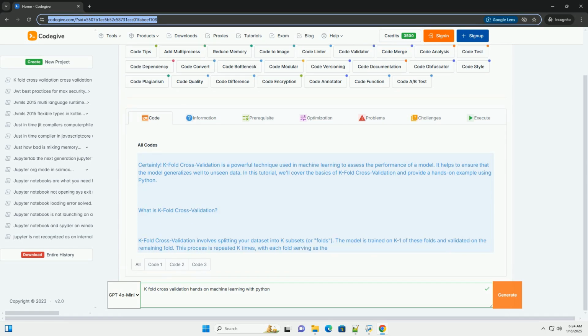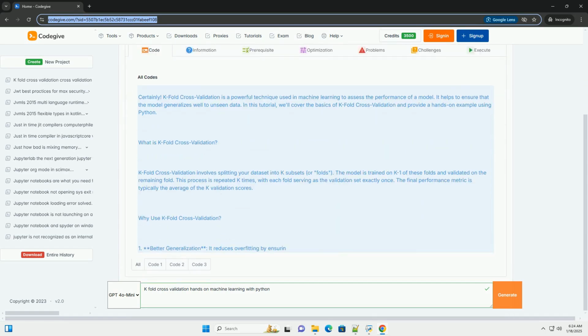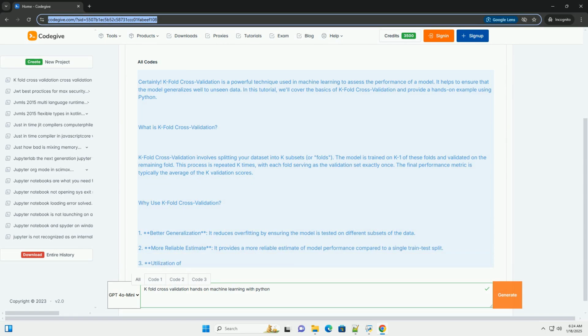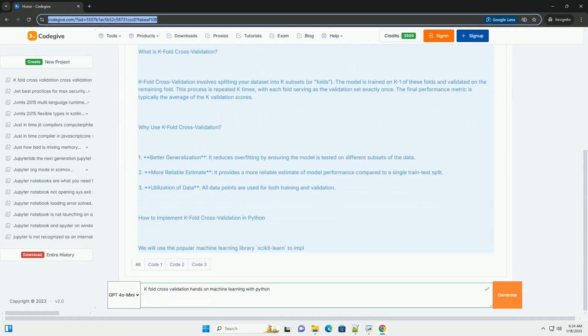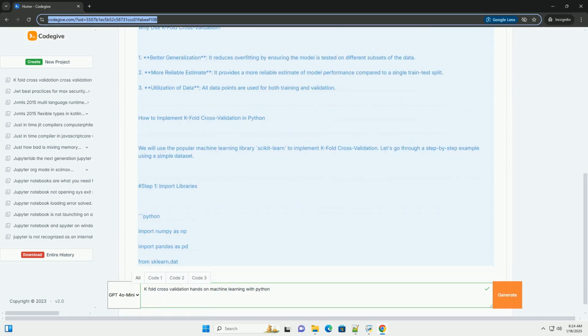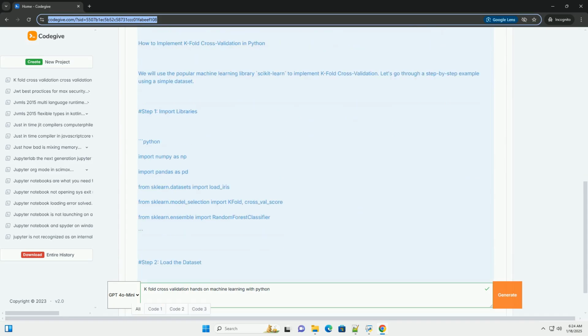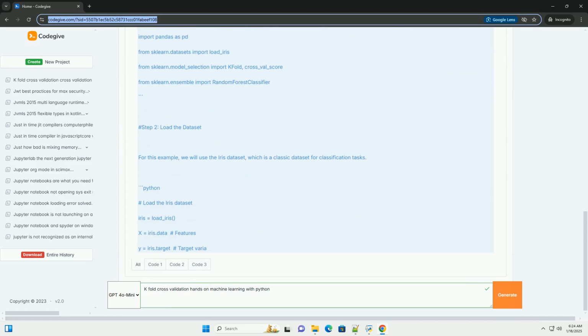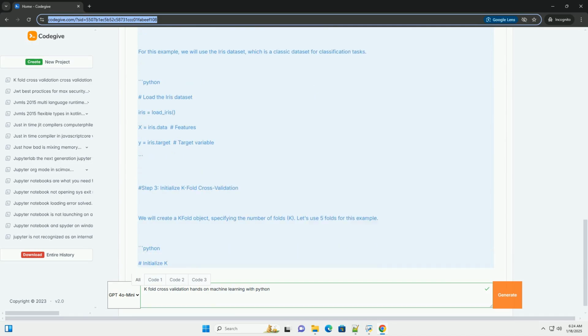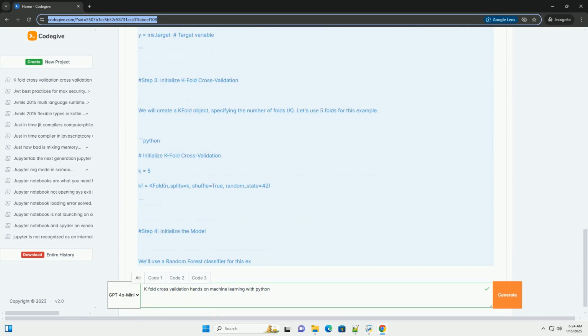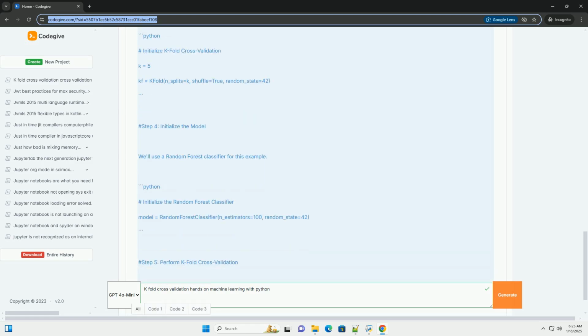Certainly. K-fold cross-validation is a powerful technique used in machine learning to assess the performance of a model. It helps to ensure that the model generalizes well to unseen data. In this tutorial, we'll cover the basics of K-fold cross-validation and provide a hands-on example using Python.